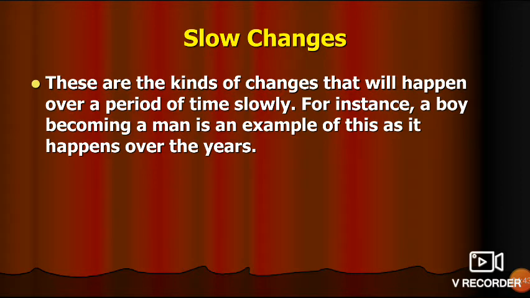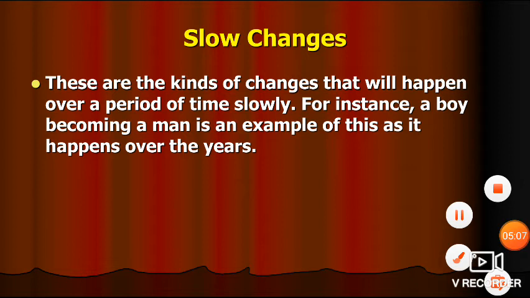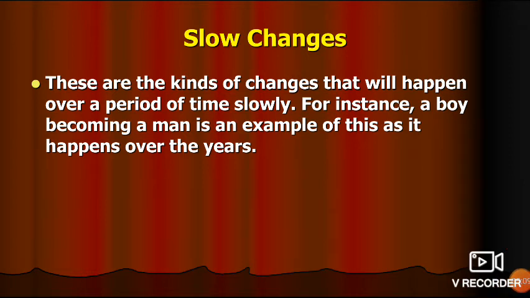Now we will see another type of change, slow change. Later we will see fast changes. So first we are going to discuss slow changes. These are the kind of changes that happen slowly over a period of time. These changes will be there, but they will take time. It is very difficult to observe these changes, but if we give some time we can observe them. But on a regular basis observing slow changes is very difficult.